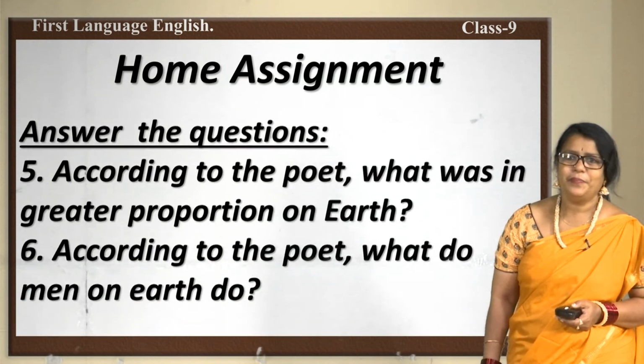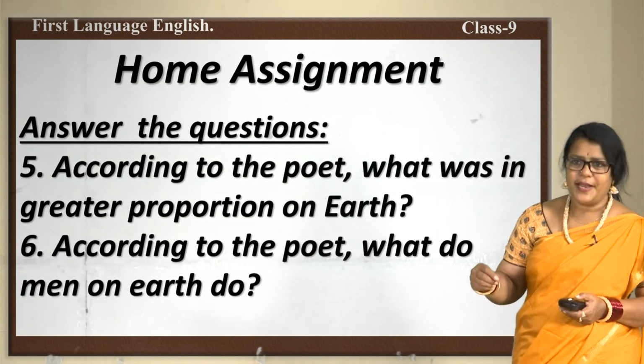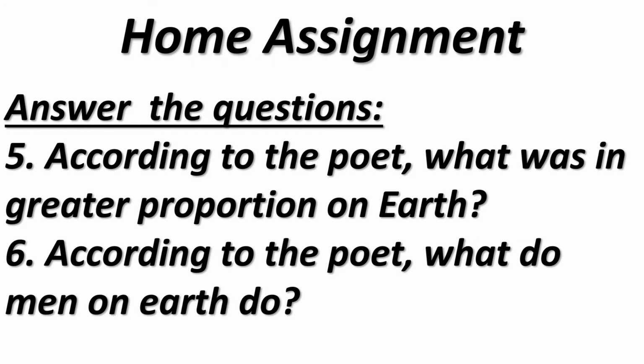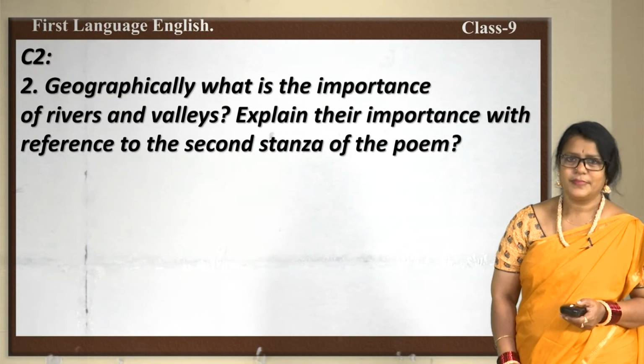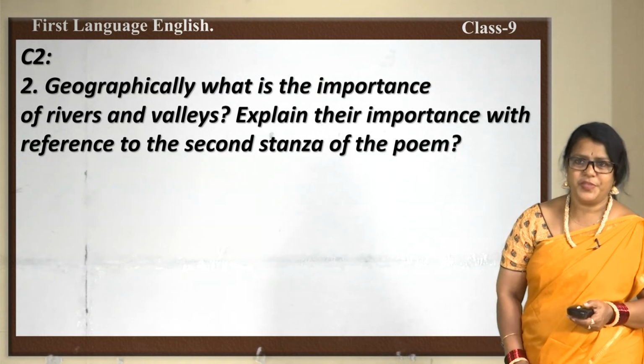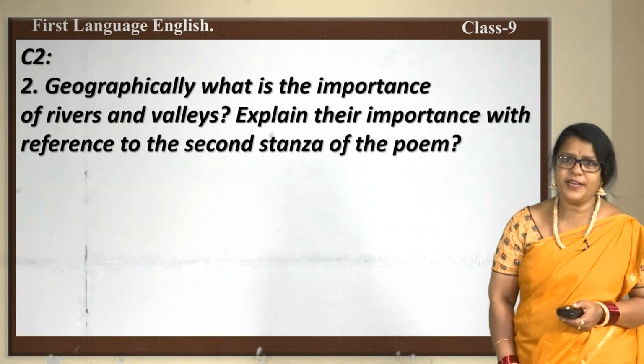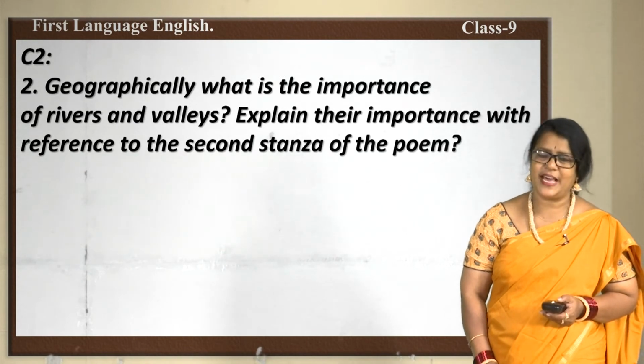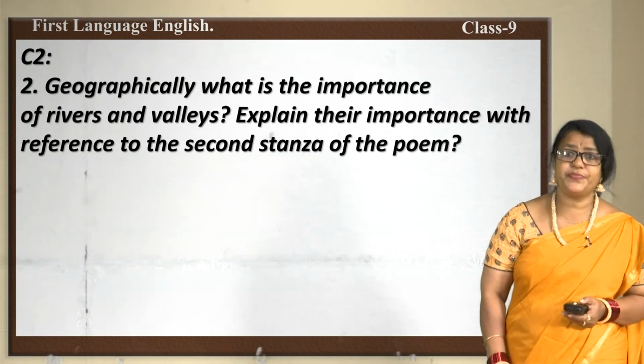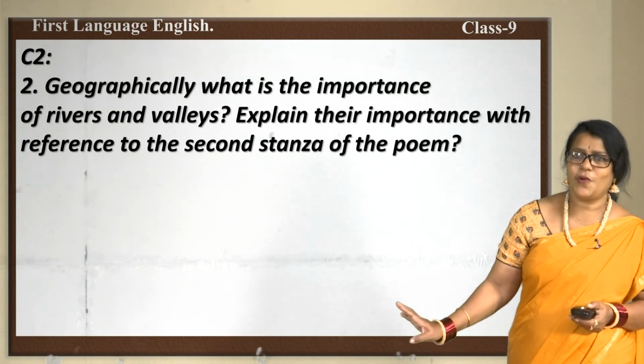Shall we go? Please take out your textbook and mark a tick in your textbooks. These are all textual questions. Fine? Answer the question. According to the poet, what was in greater portion on earth? Next, according to the poet, what do men on earth do? Next, C2. Take up this question, mark it. Geographically, what is the importance of rivers and valleys? Explain their importance with reference to the second stanza of the poem.